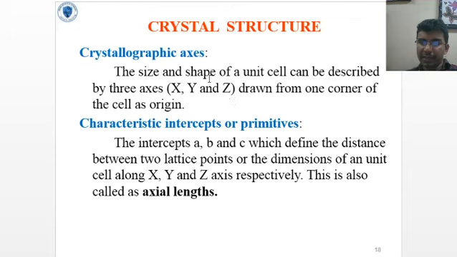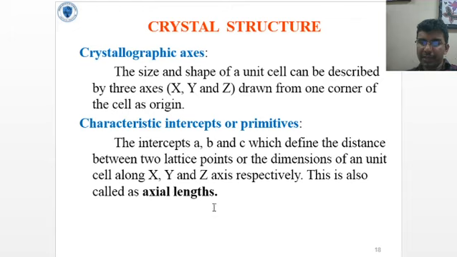Crystallographic axes: the size and shape of the unit cell can be described by three axes x, y, z drawn from one corner of the cell as origin. Characteristic intercepts or primitives: the intercepts small a, small b and small c, which define the distance between two lattice points, are the dimensions of a unit cell along the x, y and z axes respectively.